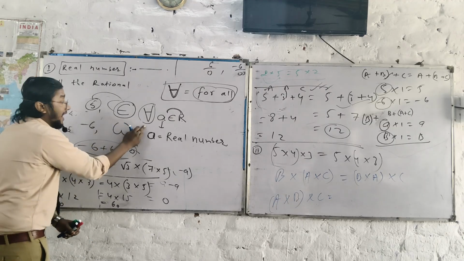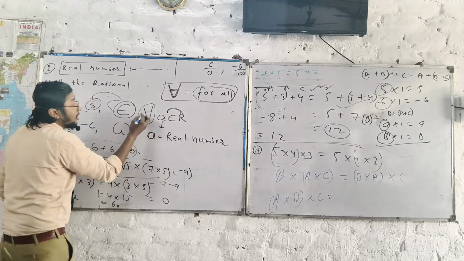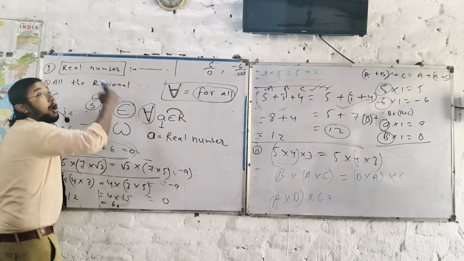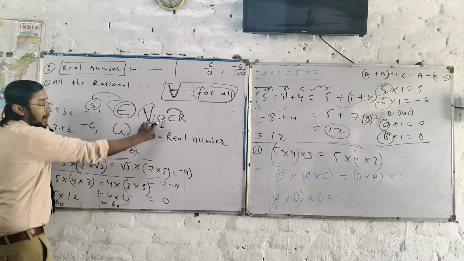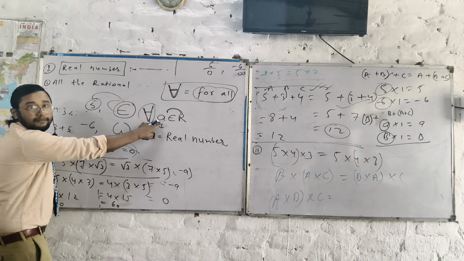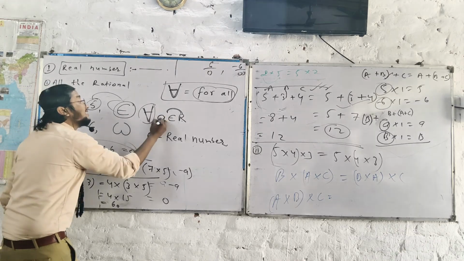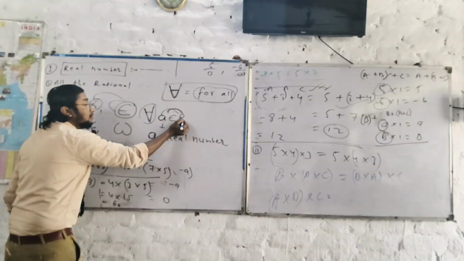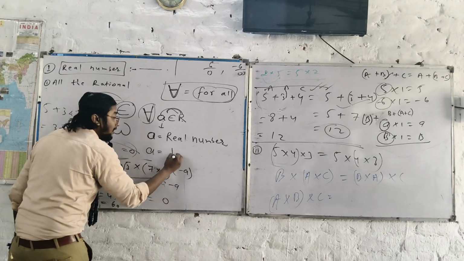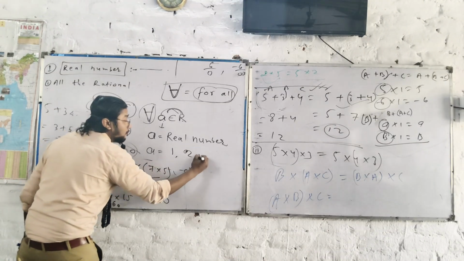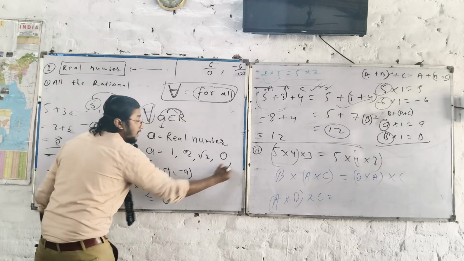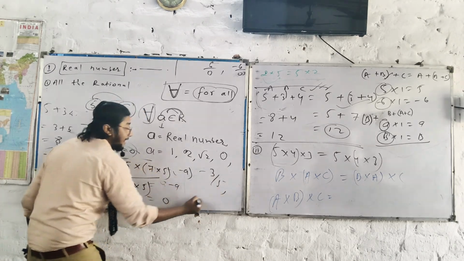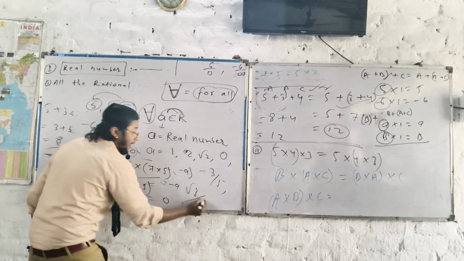That's why it says that the value of A belongs to the real number. It says for all values of A. And what is A? A belongs to the real numbers. So I can take 1, I can take 2, I can take root 2, I can take 0, I can take minus 3 by 5, I can take root 3 by root 5. I can take anything.